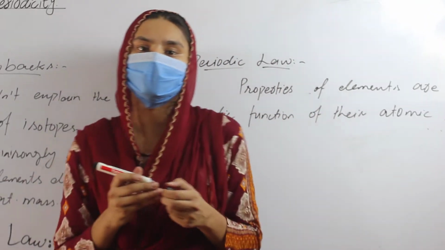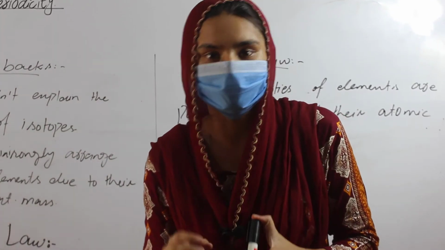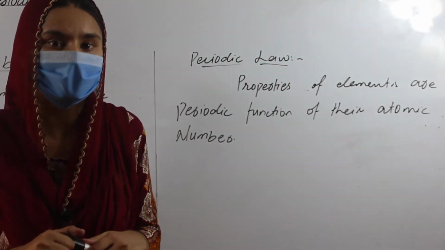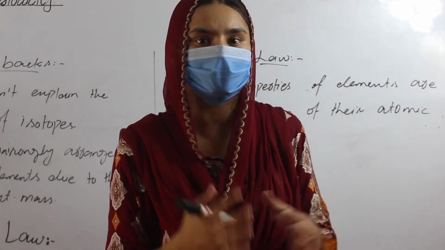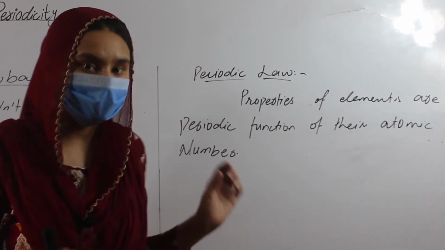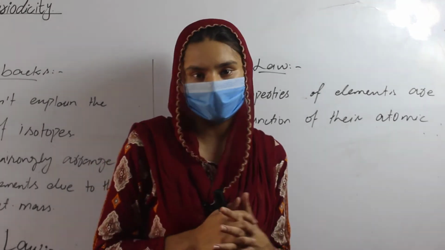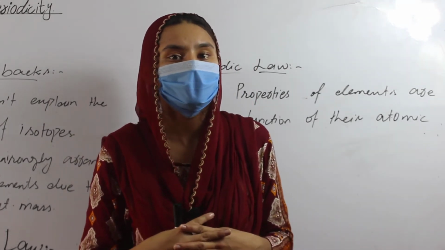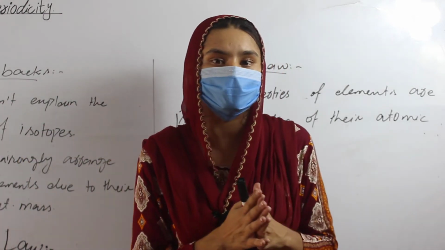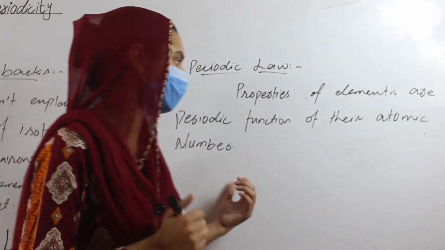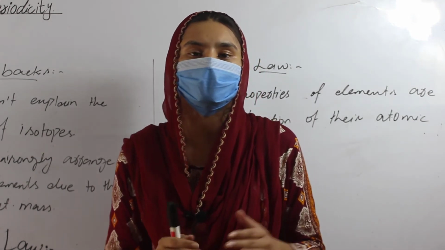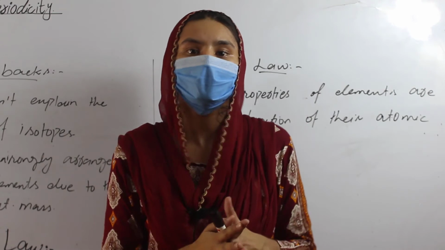Because H. Moseley took the periodic table of Mendeleev, he just arranged the elements on the basis of the atomic number. He just improved the periodic table; he didn't change it. That's why his law is the same as Mendeleev's periodic law. The last word is different in the periodic law of H. Moseley and the periodic law of Mendeleev. Mendeleev's periodic law is based on atomic masses, and H. Moseley's, which is the modern periodic law, is based on atomic number. H. Moseley's periodic law is also called the modern periodic law because it is applied now all over the world.